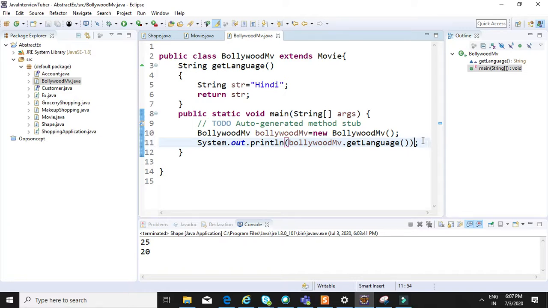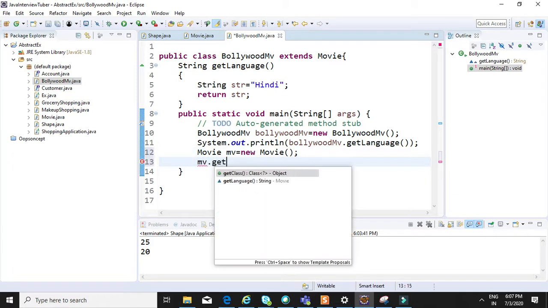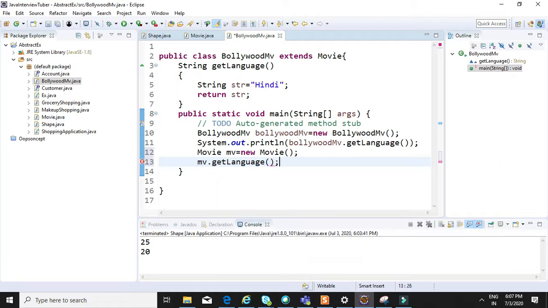And again I am creating the reference of Movie. Movie is equal to new Movie, and I am calling the same method, movie.getLanguage, and I'll print it in the console. So we'll run the program and check the output.